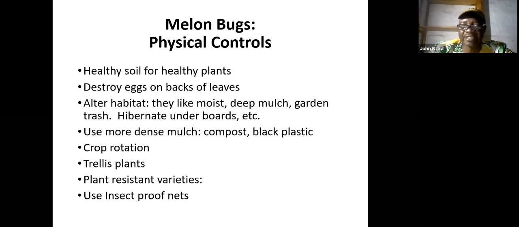And there are resistant varieties, plants that smell strongly, like Lippia javanica, the Kenya bush, lemon verbena, and mint. They help in repelling some pests in the field. You can use nets like mosquito nets to cover certain crops to prevent insects from attacking the crops.